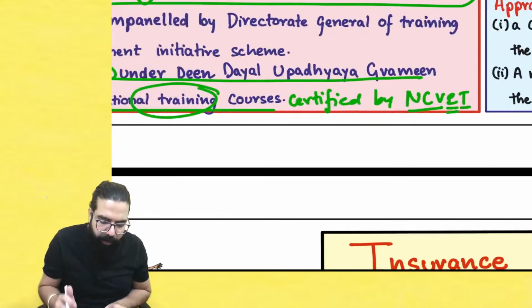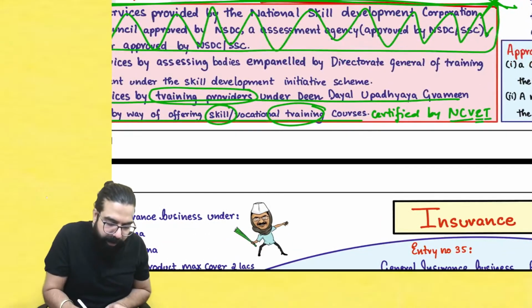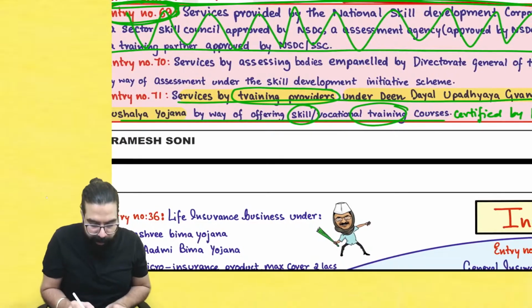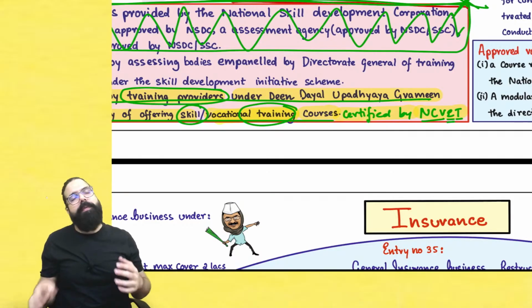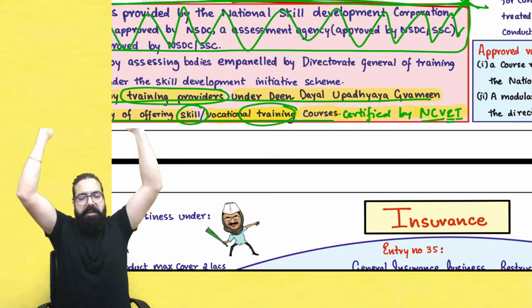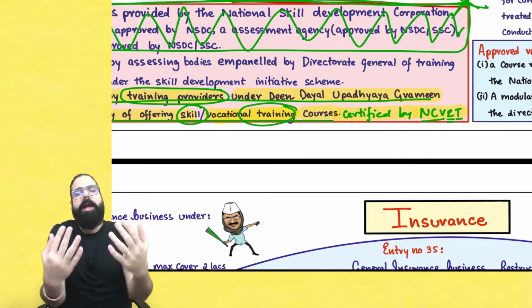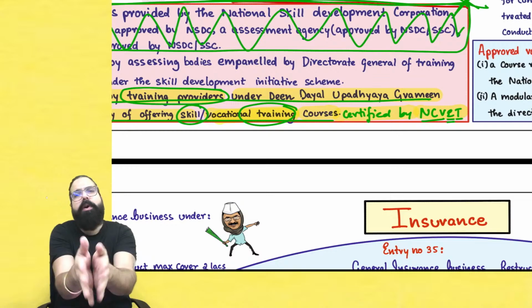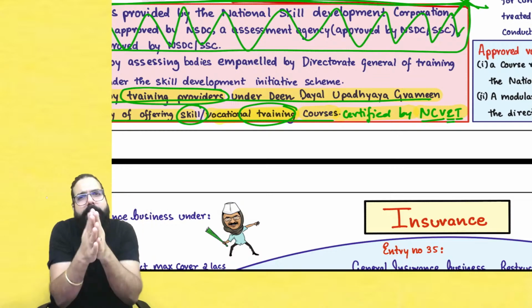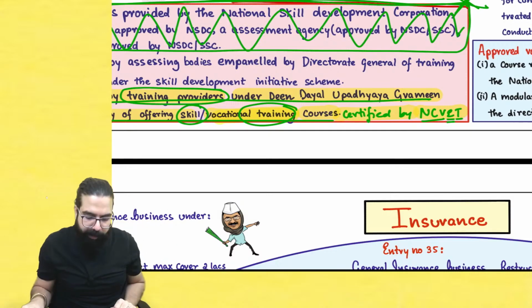So you can use it this way: any training provider under Deen Dayal Upadhyay Gramin Kaushal Yojana is offering skill or vocational training courses and it is certified by NCVT. So if I am a training provider under Deen Dayal Upadhyay Gramin Kaushal Yojana and I am giving courses, and my courses are certified by NCVT, then my courses are exempted. That's all that has been told over here.